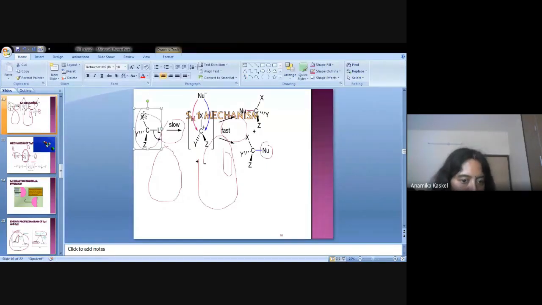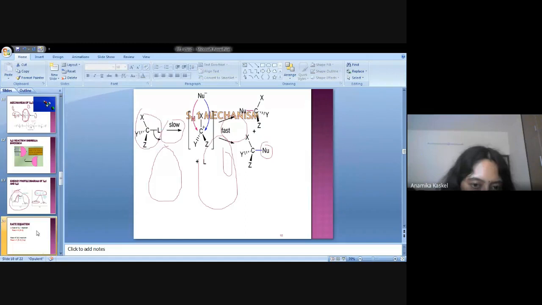No, ma'am. So how can we generate the rate equation? That means only the concentration of this alkyl halide is important, because in the slowest step there is no other molecule or nucleophile present. The nucleophile attacks later, after formation of the carbocation.